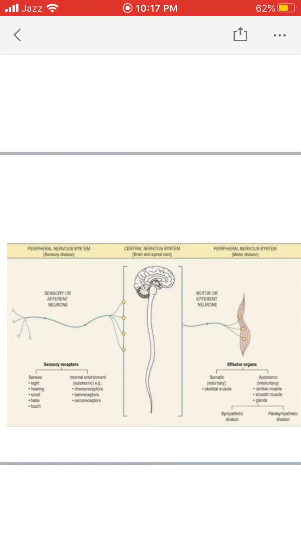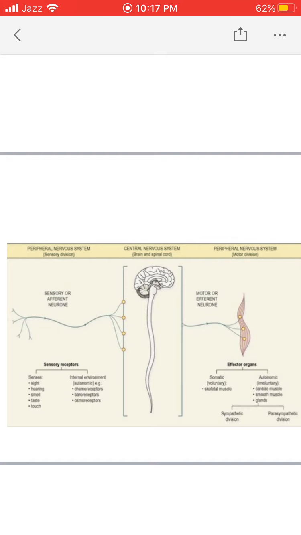The upper portion is the brain, and the long elongated division is the spinal cord. The brain is present inside the cranial cavity, and the spinal cord is present inside the vertebral column.